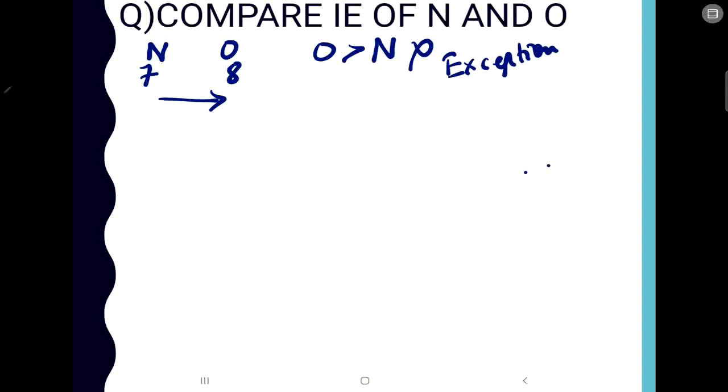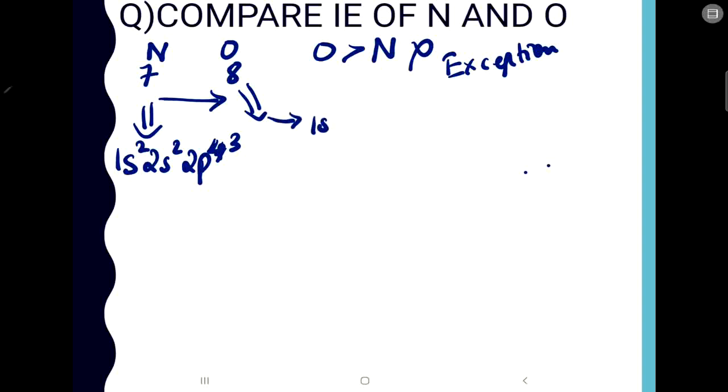This is an exceptional case. Now why is it an exceptional case? Again we have to write the electronic configuration and check why it is exceptional. Here the electronic configuration for nitrogen will be 1s2, 2s2 and then 2p3. And in case of oxygen it will be 1s2, 2s2, 2p4.